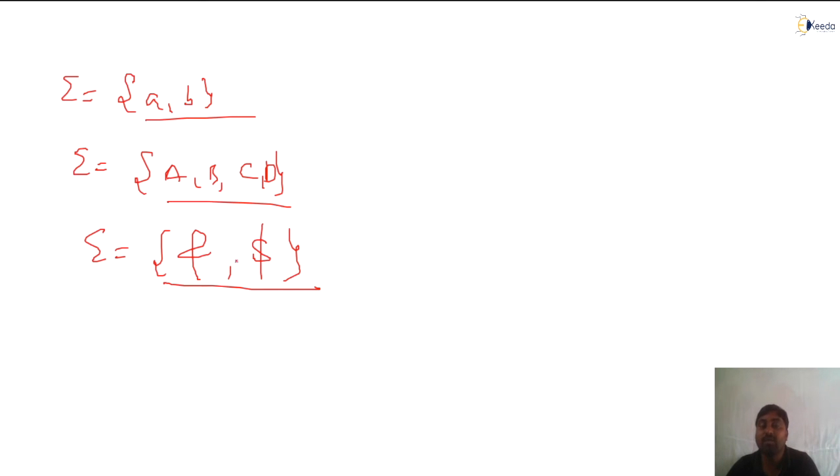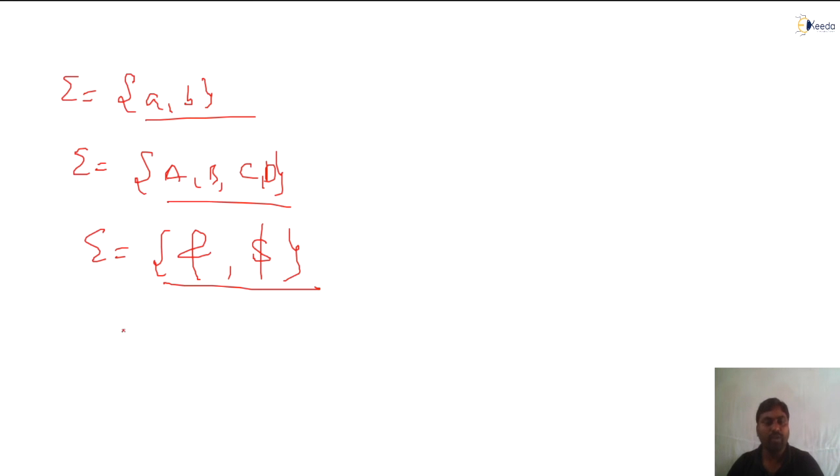Now by using this alphabet, we can form a string. Such a collection of strings is nothing but a language, right? Just like English. First in English, what we do, we define the alphabet first. With the alphabet, we form the words, and with the words, we form sentences or paragraphs. That is a language. Here also we use the symbols for forming the alphabet. Alphabets are used to form the strings. Like that it will happen.